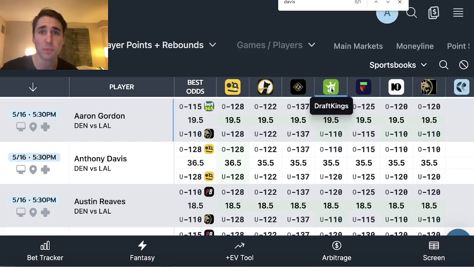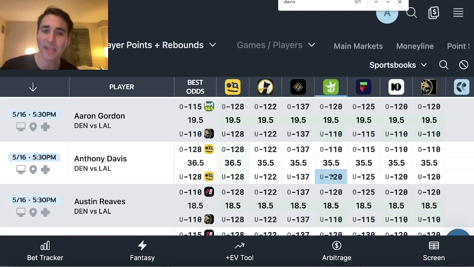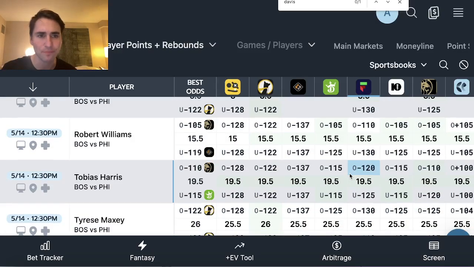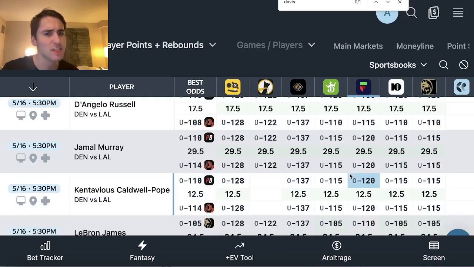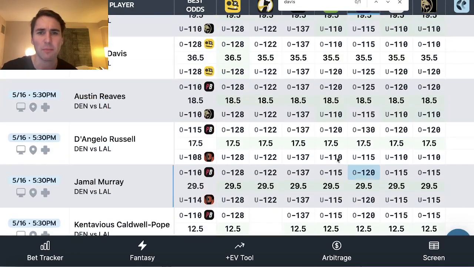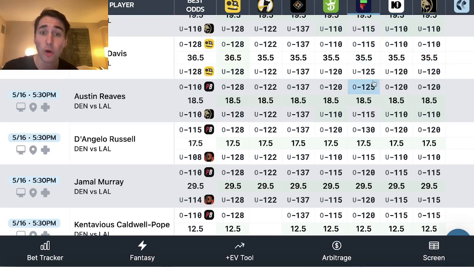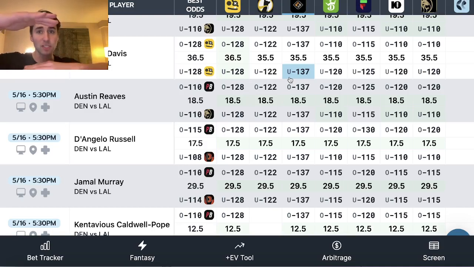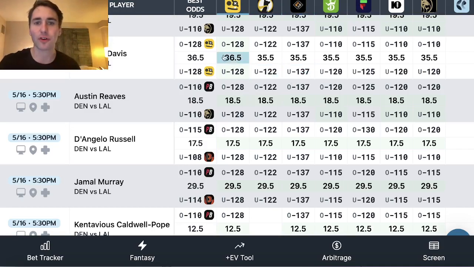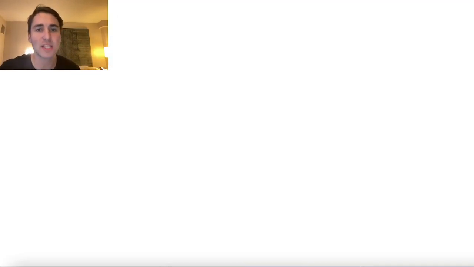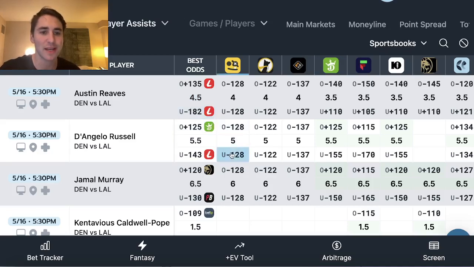You're going to see most sportsbooks, DraftKings, they even have lines juiced towards the under, right? They have the under 35.5 points plus rebounds for Davis as the favored outcome. So let's go back. You can use this tool to look at any markets you want. But here, you can see BetMGM, 10bet, Fliff, all these sportsbooks have his under 35.5 favored. ParlayPlay is at 36.5. All the sportsbooks are at 35.5 with the under favored. So we want to take AD's under 36.5. Clear value.